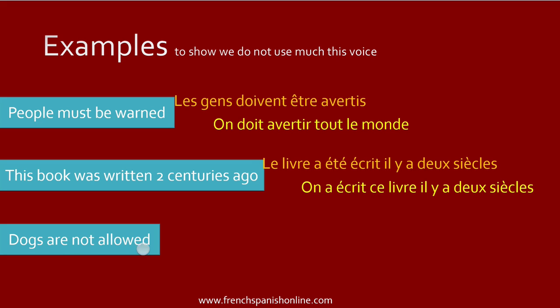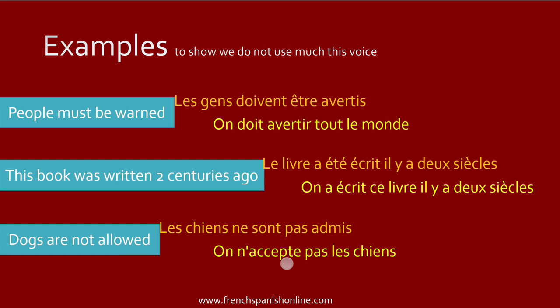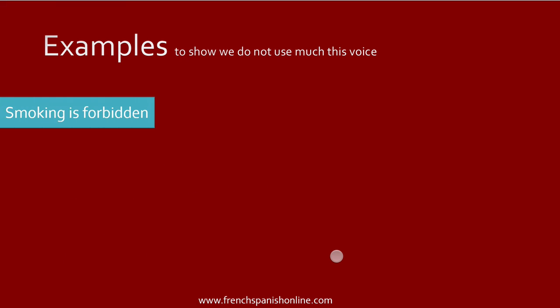Dogs are not allowed. So here it's not spoken language, it's written. So when it's written, actually in French it's a bit different. You can read sometimes les chiens ne sont pas admis, but you can also say, and when you speak, on n'accepte pas les chiens. So both are possible, but there is a subtle difference between the written French and the spoken French. 2 more examples. Smoking is forbidden, so again, written English. So fumer est interdit, so it's possible to read a sentence like that, but better we have interdiction de fumer.